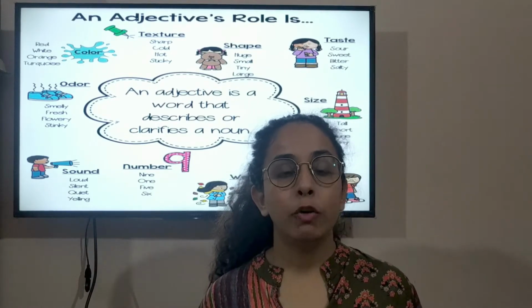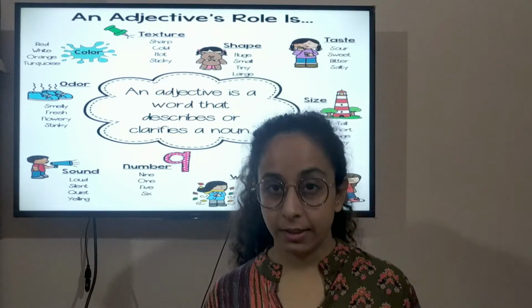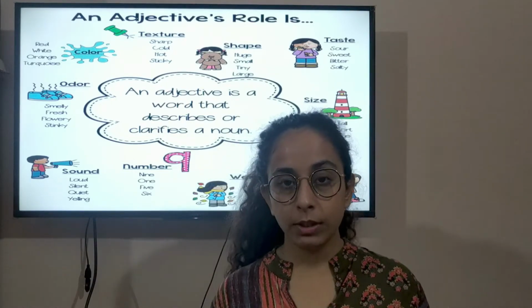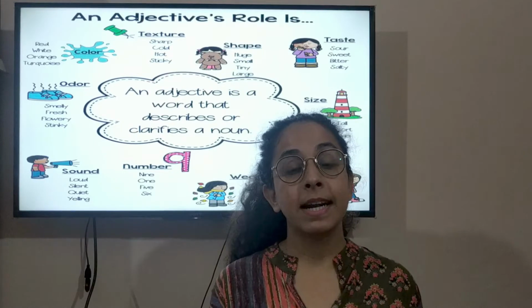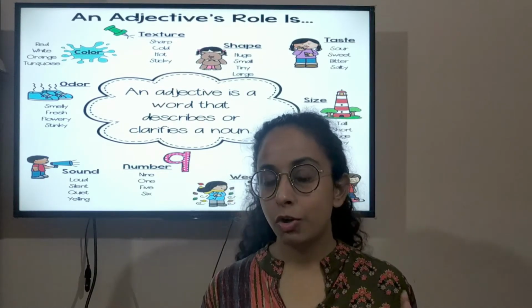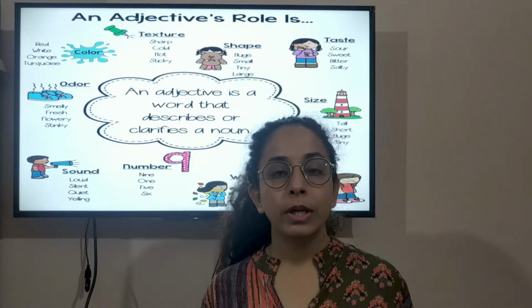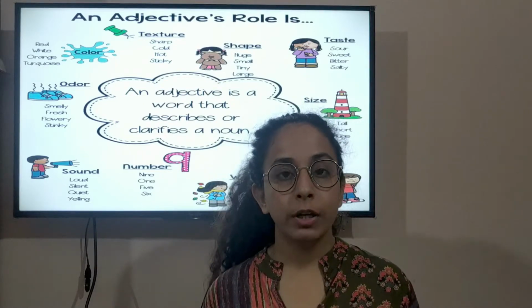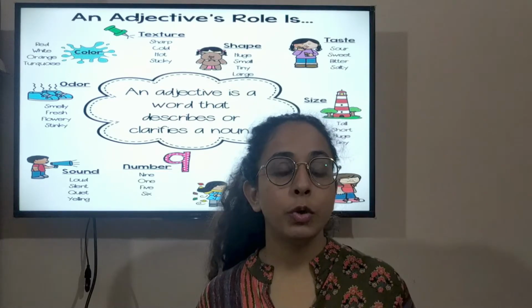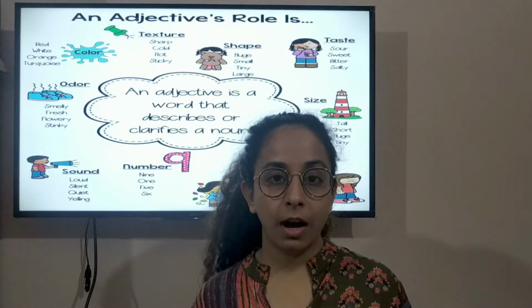In our previous video of this chapter, adjectives, we learned what adjectives are. Adjectives are also called describing words. All the words that describe the noun, that tell some special quality of the noun, are called adjectives. In this video we are going to continue our chapter. We are going to learn what the job of an adjective is, and we are also going to learn how to recognize an adjective in a sentence.